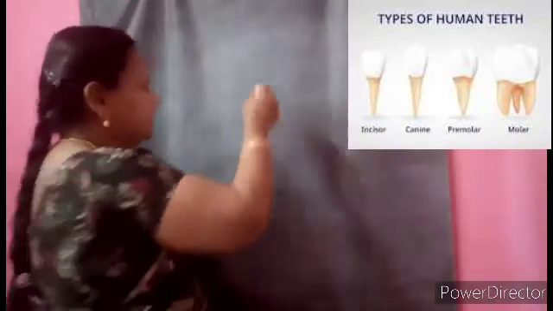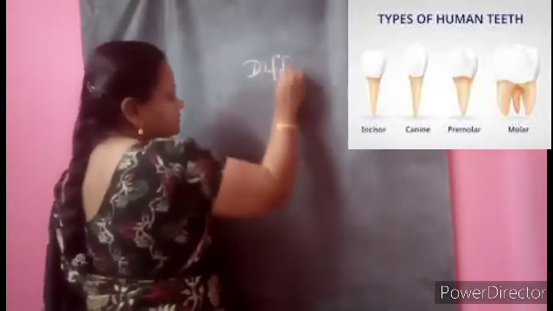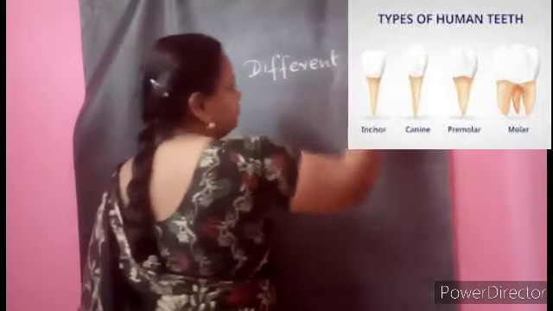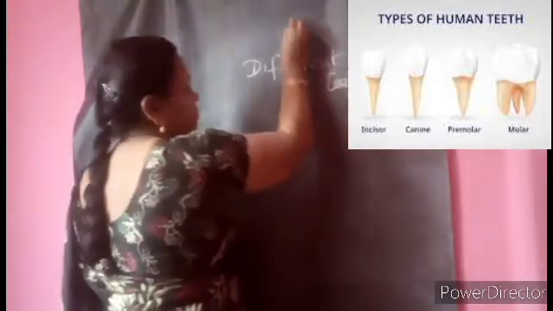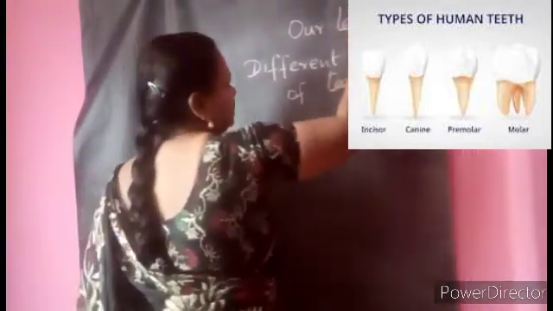If a badam is given, or any different type of food is given, you will cut it or tear it. After cutting and tearing it, we will chew it, then we will grind it, and only then will we swallow it. Only then is eating completed, and it is sent to the food pipe. So for all these things, the different types of teeth help us. Yes children, so we will see in detail about the different types of teeth we have. We are learning block 9, our teeth.